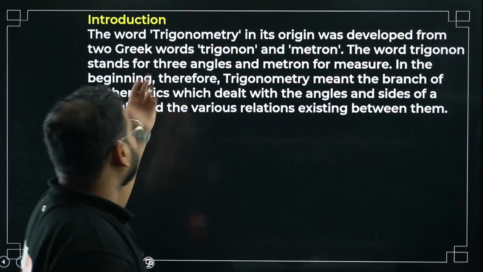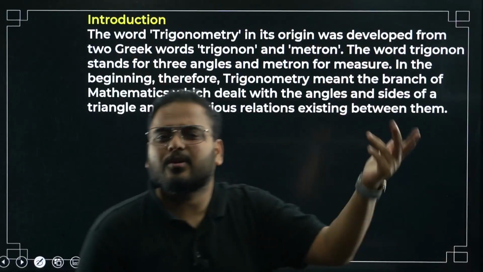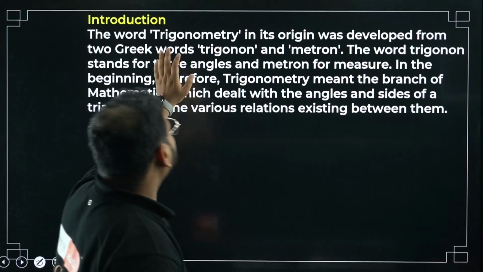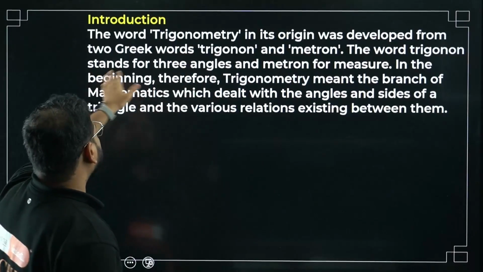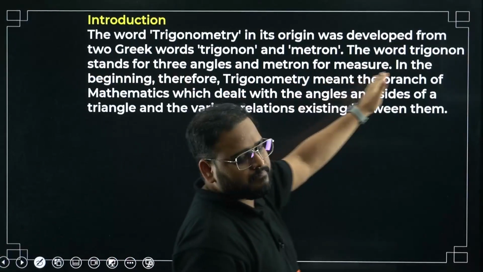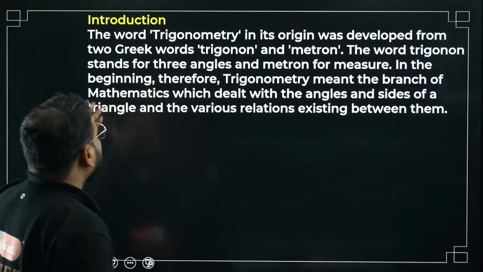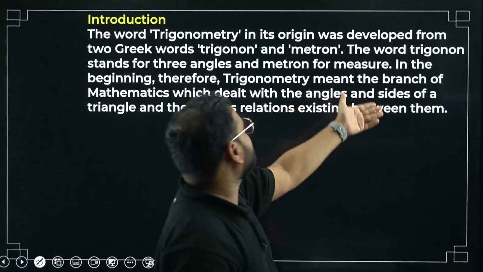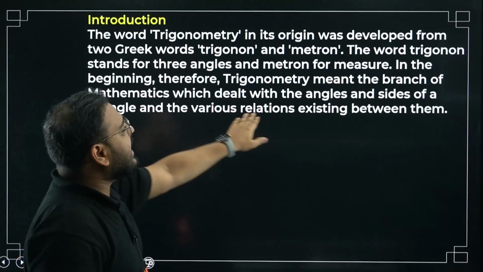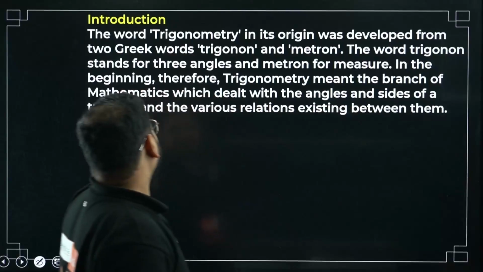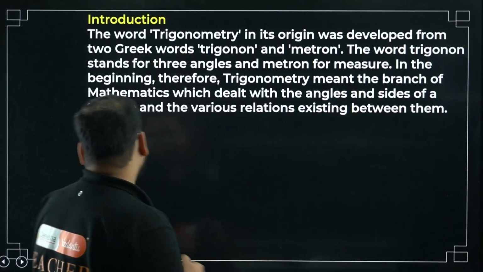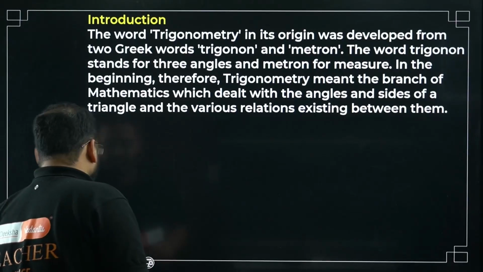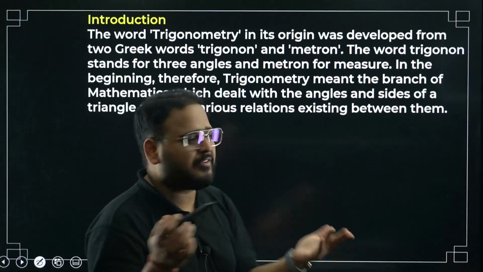What do we have for that introduction part? We define the name, right? Trigonometry, using the words trigonon and metron. Trigonon stands for three angles, and metron means the measure. So in the beginning, therefore, trigonometry meant the branch of mathematics which dealt with the angles and sides of a triangle and various relations existing between them. This is a very important word over here, bacha. It's not important from your exam point of view, but just for definition's sake.